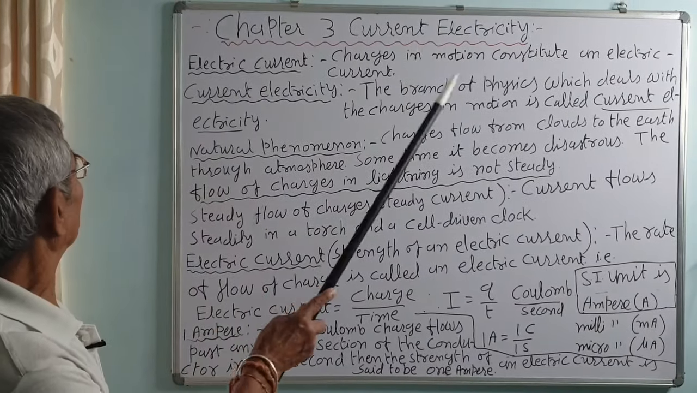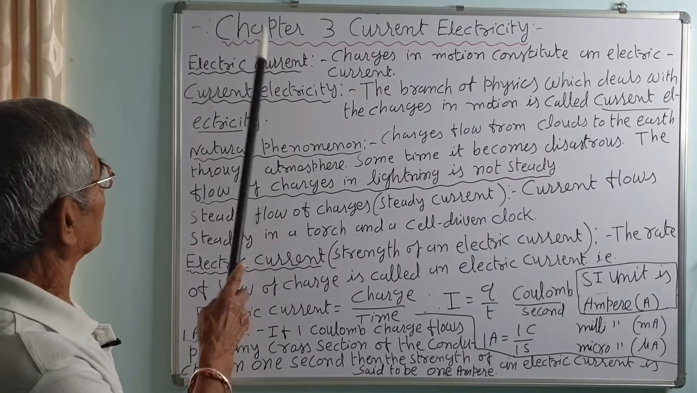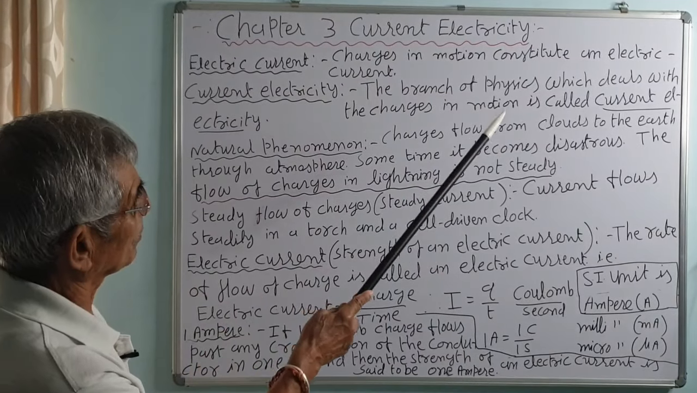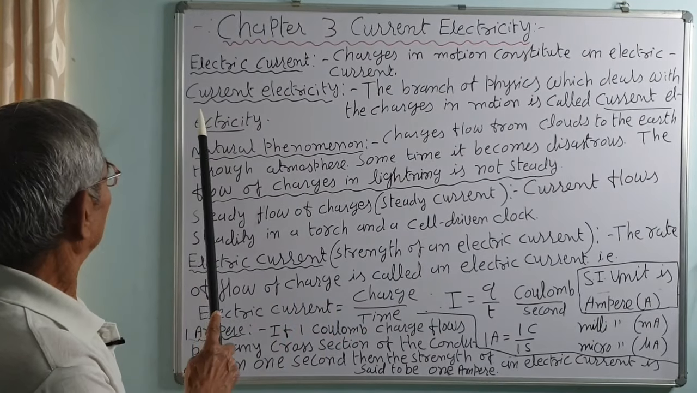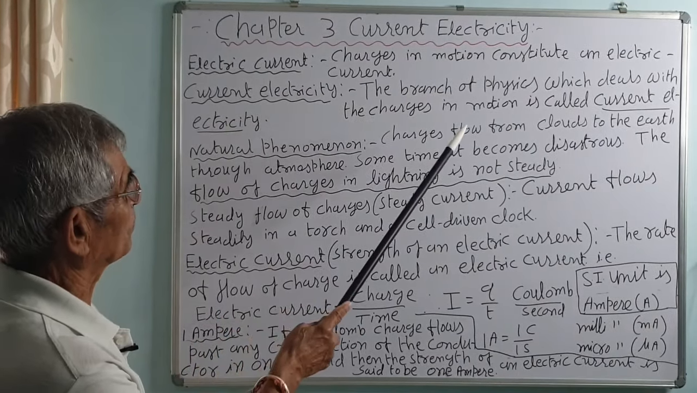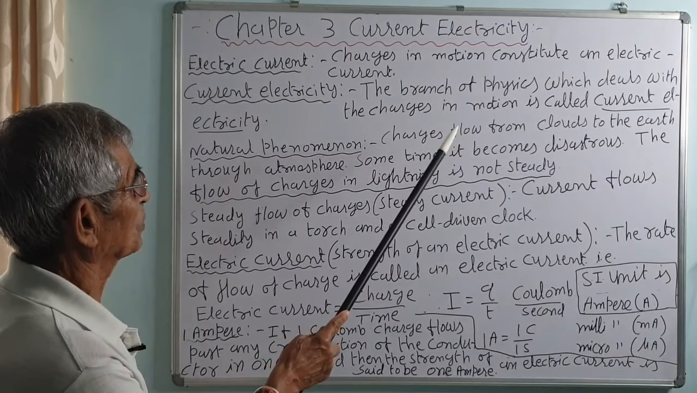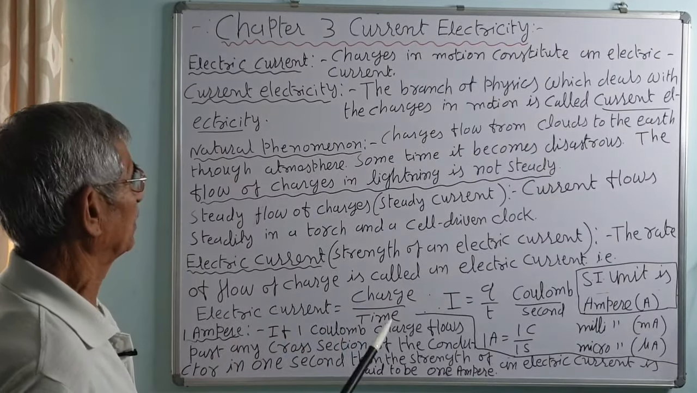Chapter 3, Current Electricity. Electric current. What is electric current? The charges in motion constitute an electric current. Current electricity is the branch of physics which deals with the charges in motion.